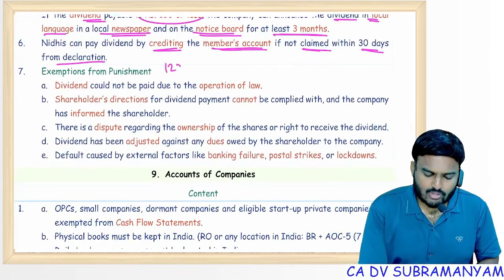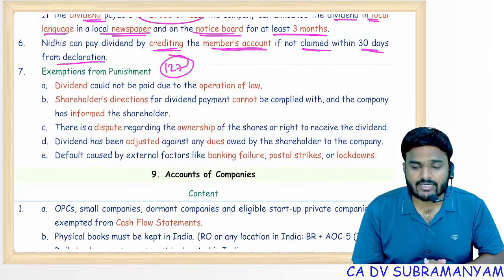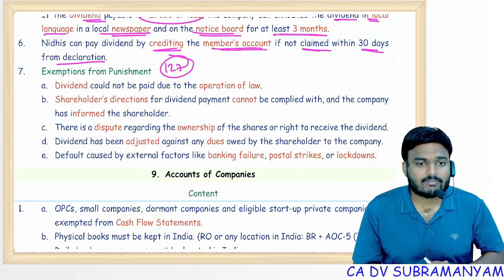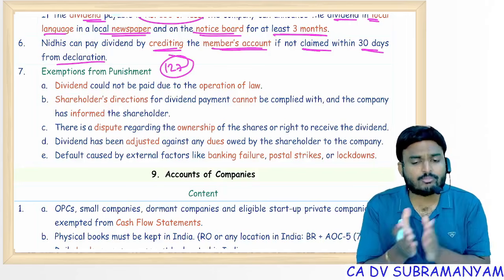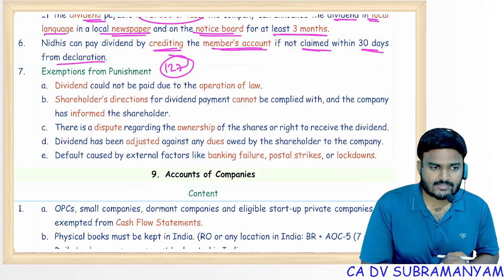Section 127, non-payment of declared dividend within 30 days attracts punishment. Director, punishment. What is the punishment? Fine up to 1,000 rupees per day, imprisonment up to 2 years.